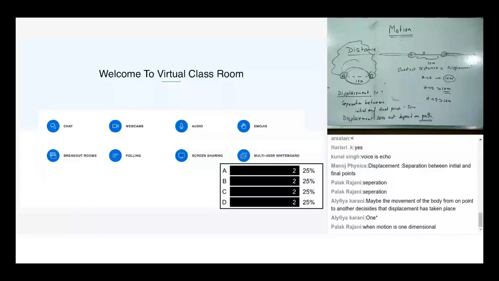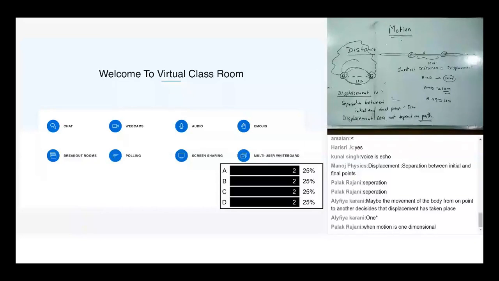Alifia, what you said is correct. Displacement depends only on initial and final points. And under what condition is displacement equal to shortest distance? When the object is moving in a straight line, or one dimension, one direction, straight line, all mean the same.